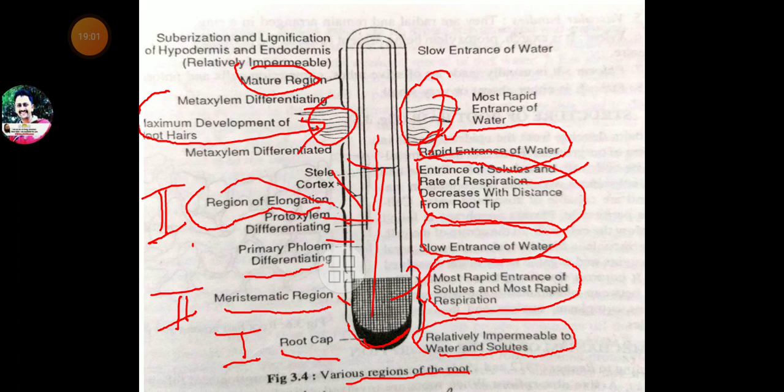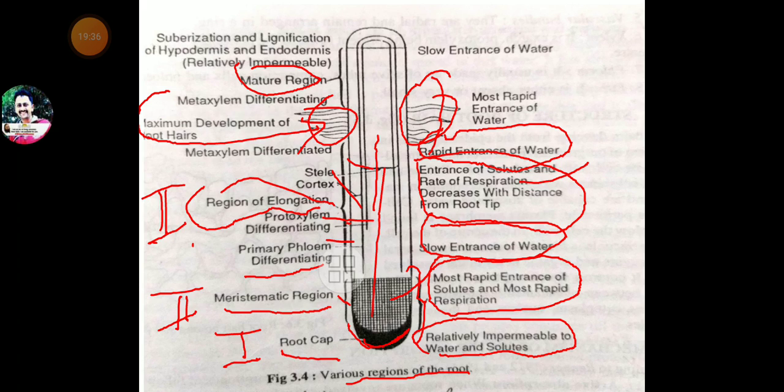Third, we have seen hygroscopic water. In that, the water is present around the soil particles in the form of a thin vapor layer, and such soil water is known as hygroscopic water.